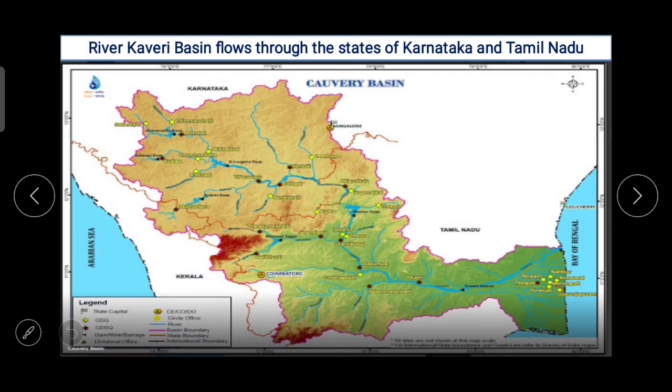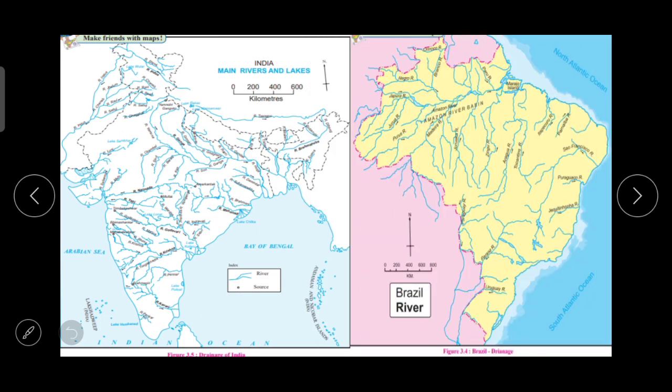River Kaveri basin flows through the states of Karnataka and Tamil Nadu. It is one of the major rivers of the peninsula, and it has been harnessed for irrigation since a long time.